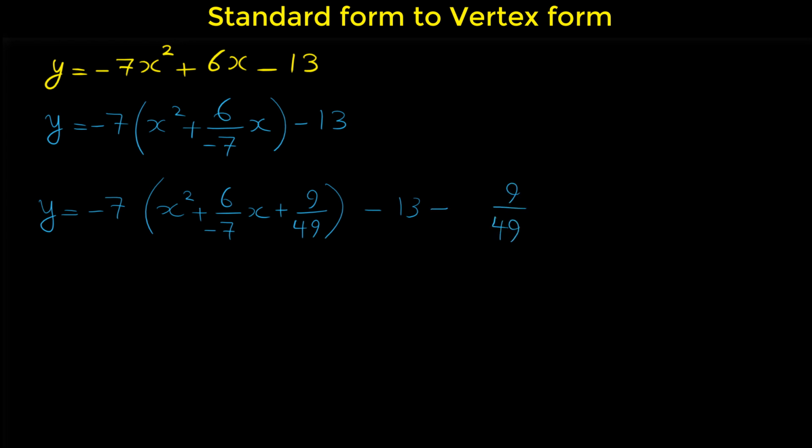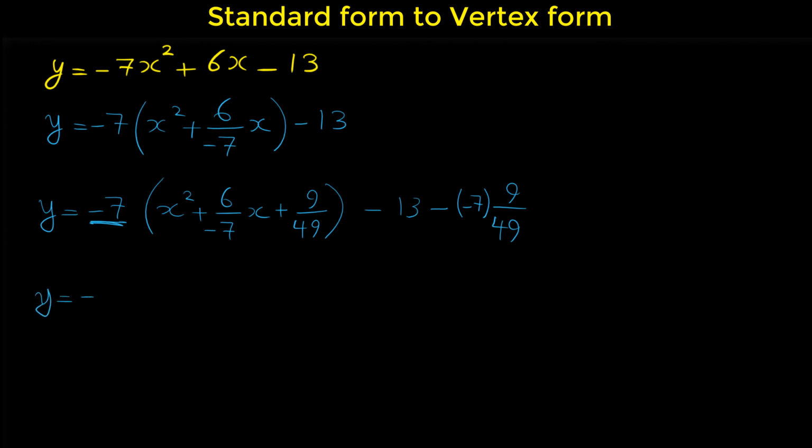But note that this number here is in the bracket, and this number is multiplied by negative 7. So actually we have to subtract not 9 over 49. We have to subtract 9 over 49 times negative 7. So there is a negative 7 here also. So this is the number that we have to subtract.